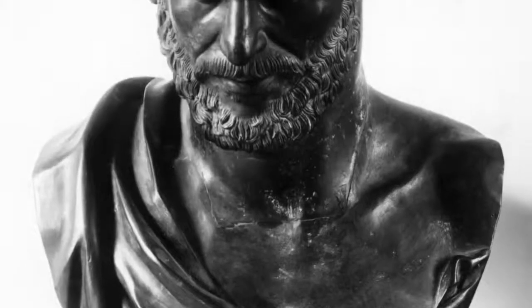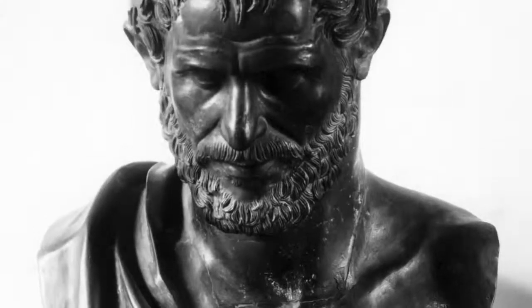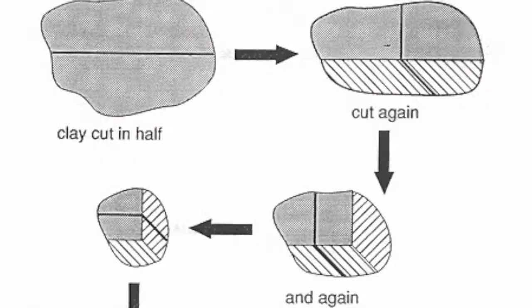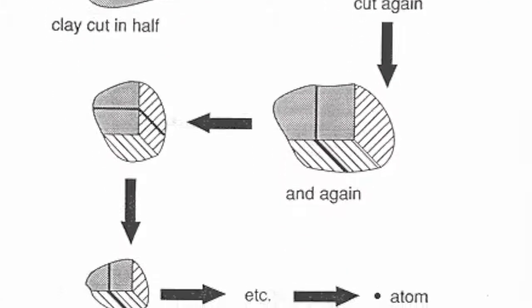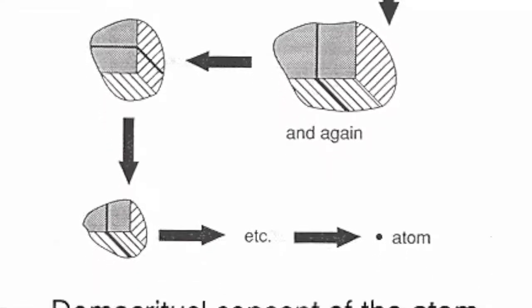Democritus is an ancient Greek philosopher who was the first to propose the idea of an atom. He said that all matter consists of atoms which are indivisible and solid. He also stated that all atoms differ in size, shape, and mass.